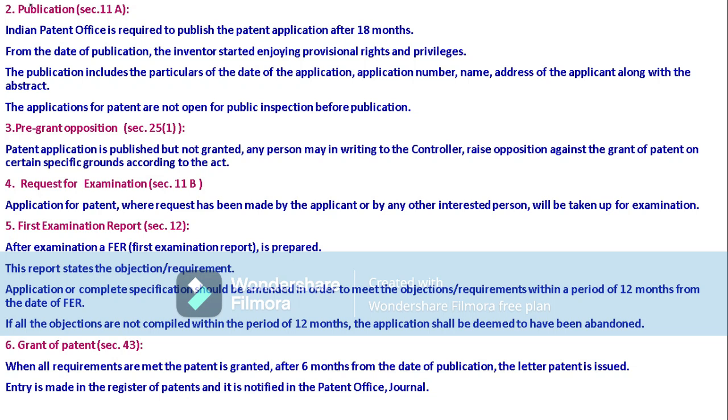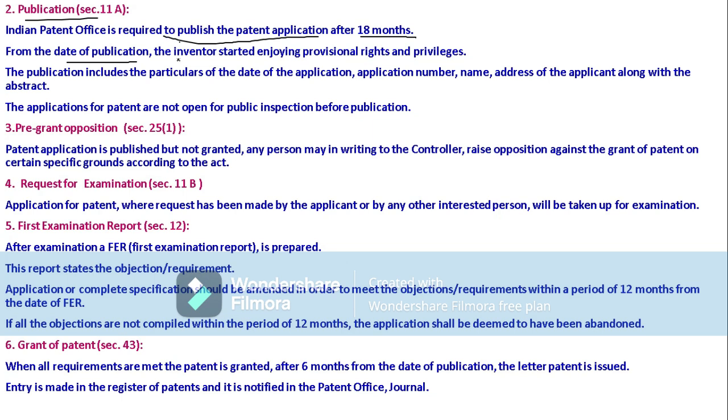So next step is publication. Under publication, according to section 11A, what does publication mean? The Indian Patent Office is required to publish the patent application. The patent office has to publish the patent application after 18 months, from the date of publication on the website in their office. That is known as publication. The journal will be published, and in the journal our patent will be published.